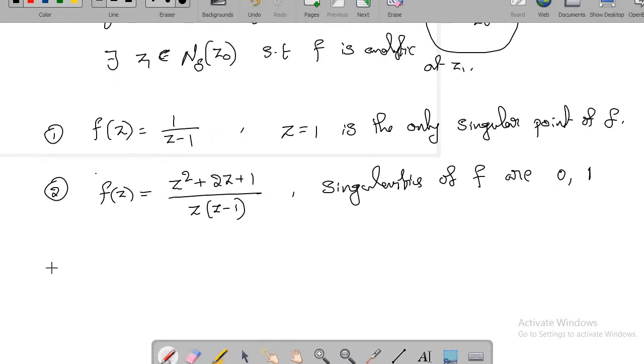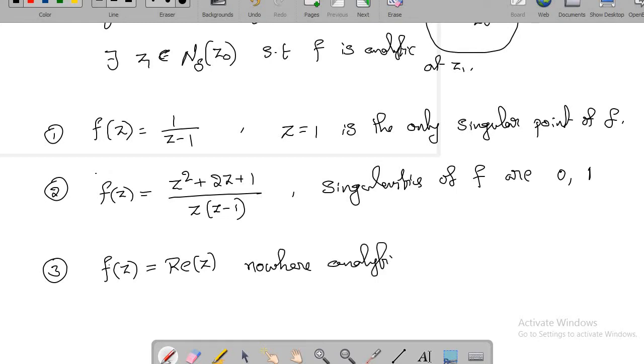Whereas if I take another function, let's say f of z equal to real part of z, what do you know about this function? This function is nowhere analytic. Why? Because it is not differentiable at any point. So now does it have any singular points?